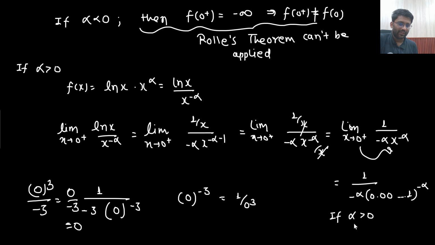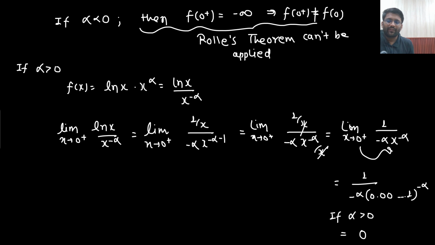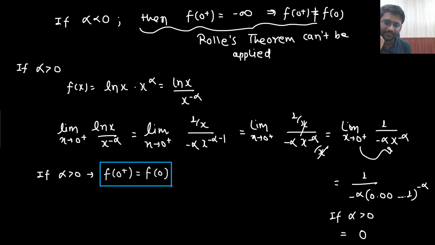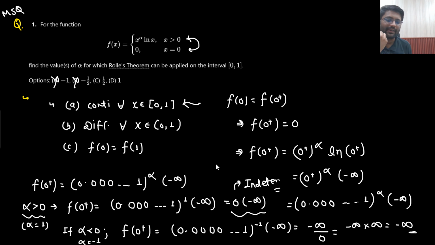So are you able to understand this point? So if alpha is greater than 0, then the answer would be 0 only. So alpha greater than 0 will be accepted. What I mean to say is that what we have understood, if alpha is greater than 0, then we are getting this condition: f of 0 plus is equal to f of 0. There you go. So what is required for us? Alpha greater than 0 is required. That means this value will be accepted and this value will be accepted.